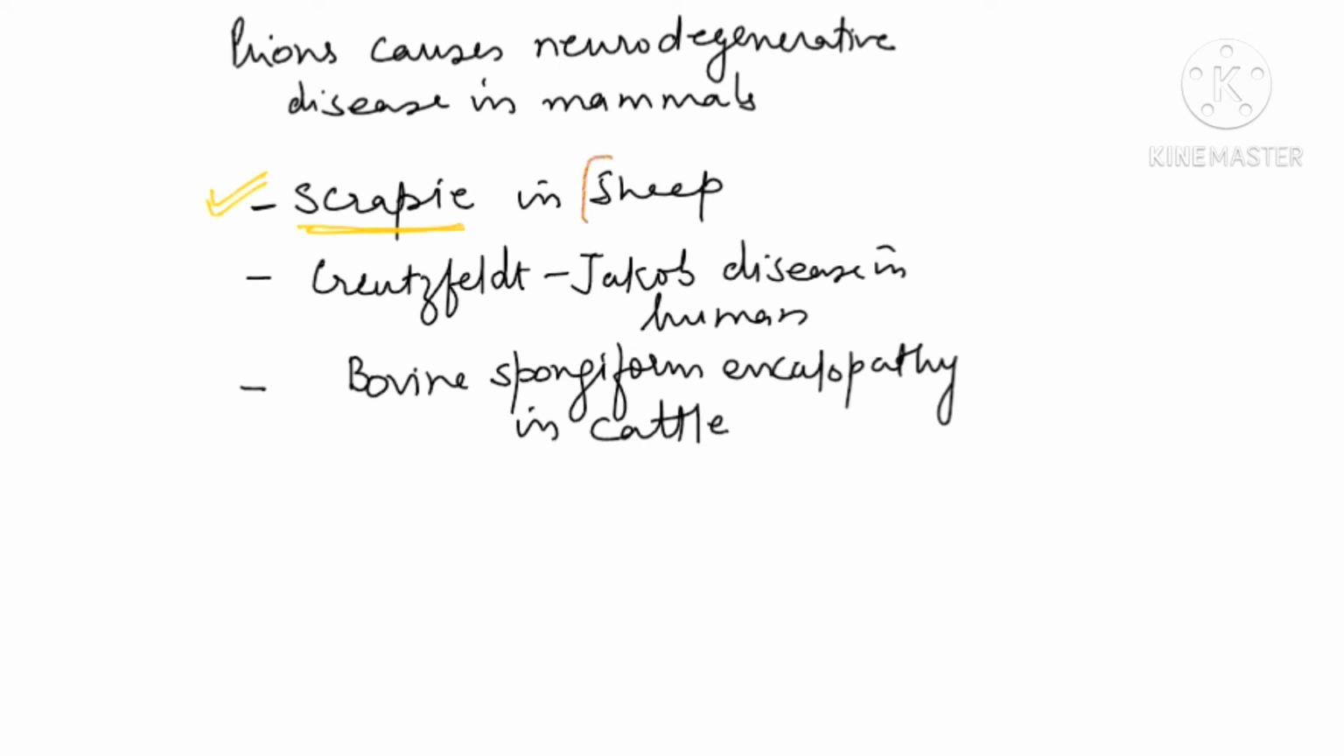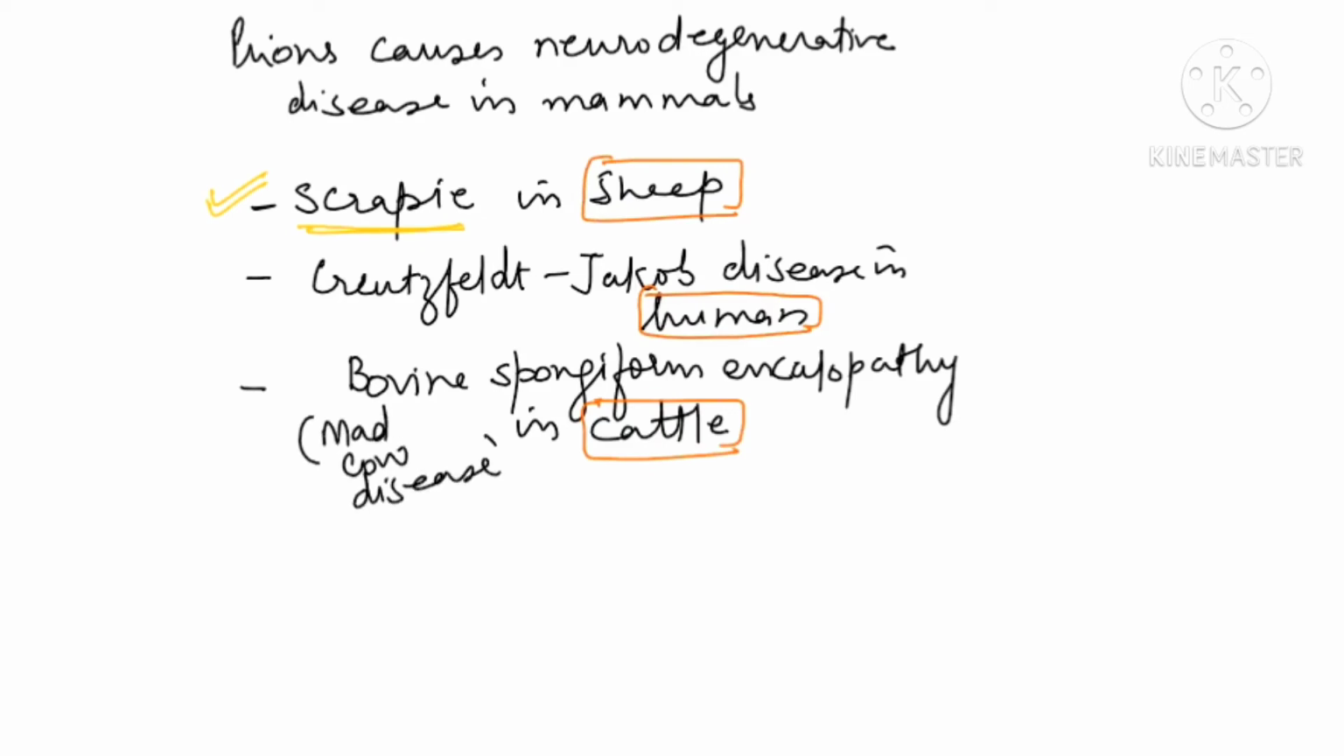So in the sheep, it is causing the scrapie disease. In human, it is causing the Creutzfeldt-Jakob disease. And in cattle, it is causing the bovine spongiform encephalopathy. And bovine spongiform encephalopathy is also known as mad cow disease. Mad cow disease. Is it clear?